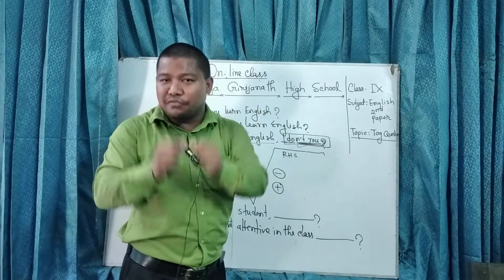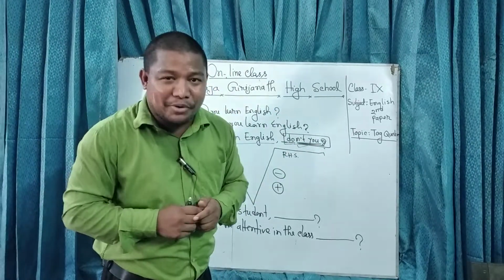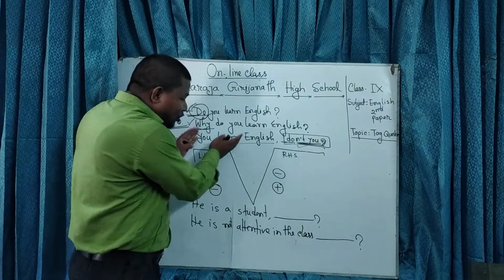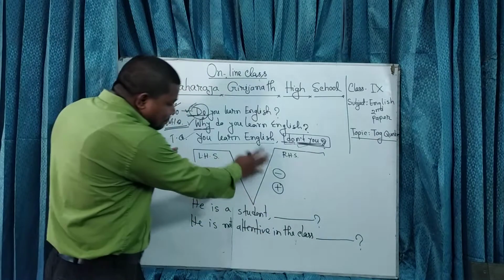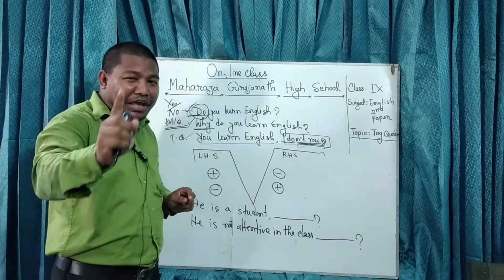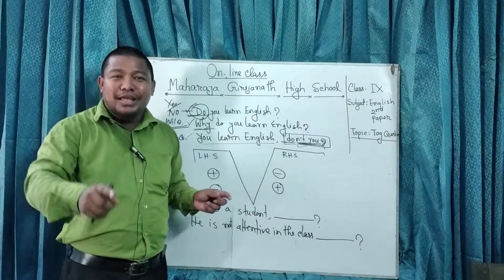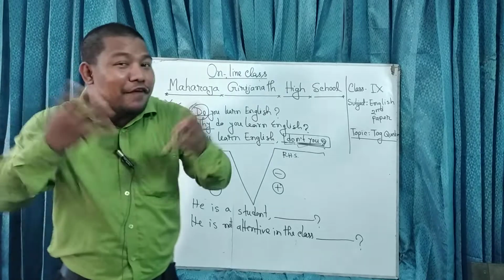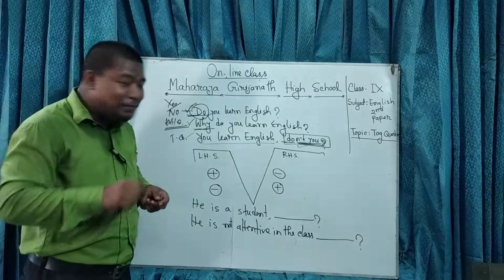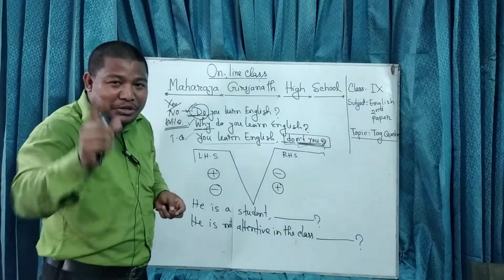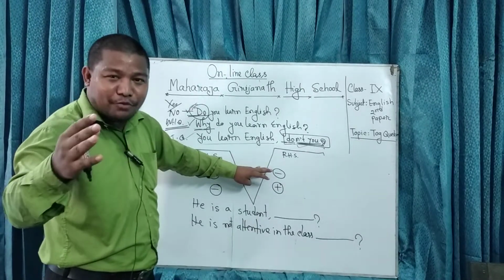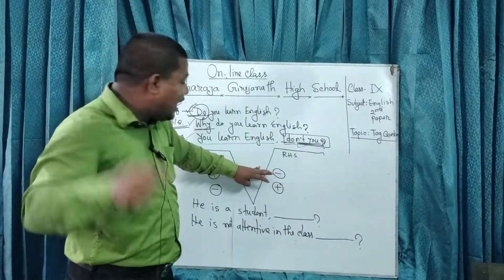So my dear students, I hope you are clear about tag questions, right? A tag question comes at the end of the sentence after a positive or negative sentence. I have given you a picture, a diagram, you can see here. Maybe the students of class 8, 9, 10, those who have done algebra, the mathematics like finding out the value, we have to prove it, right? Left hand side and right hand side. So structurally, I have compared tag questions with algebra for finding out the value.